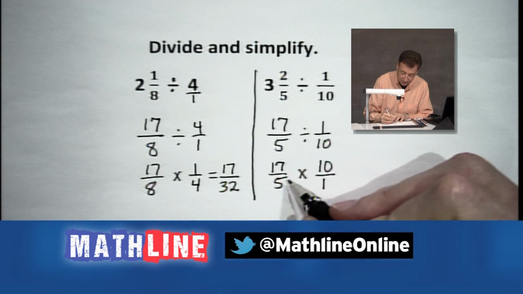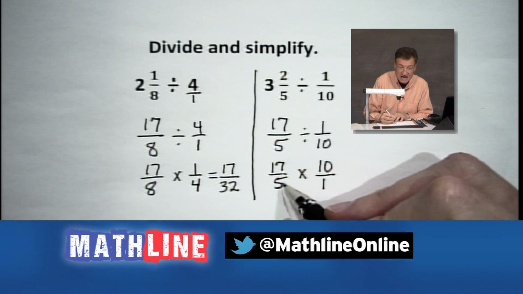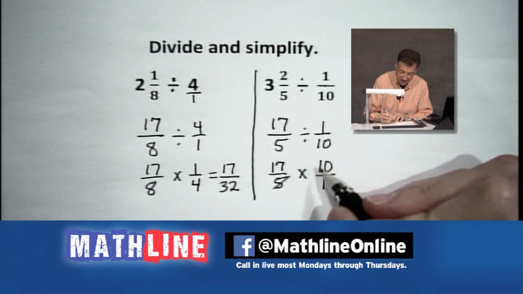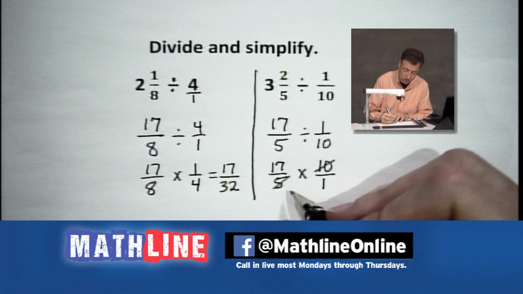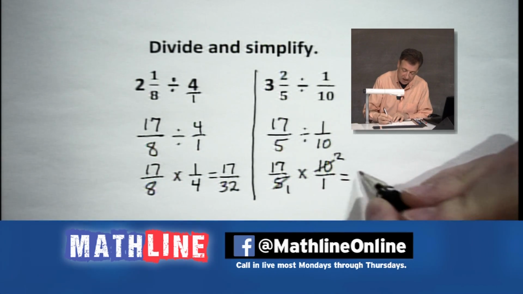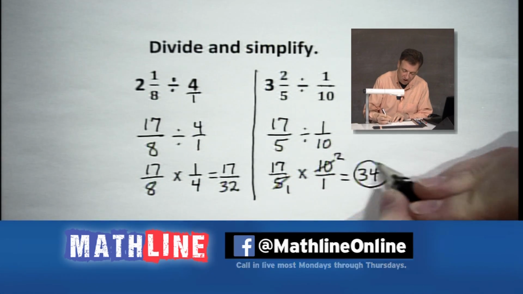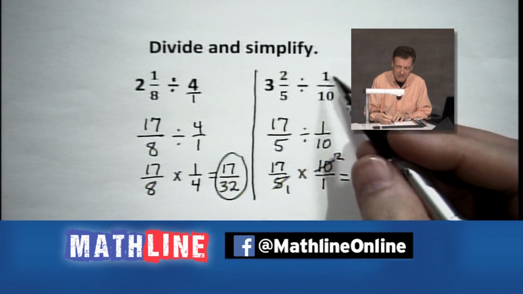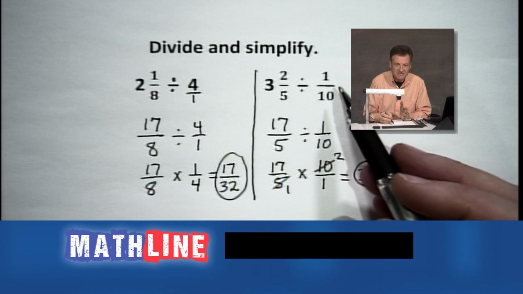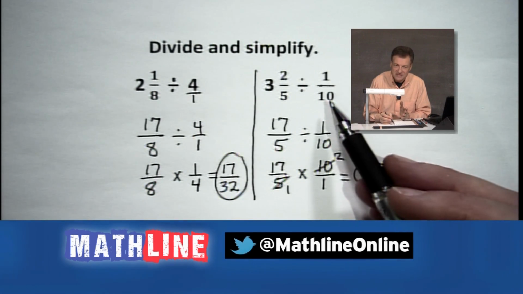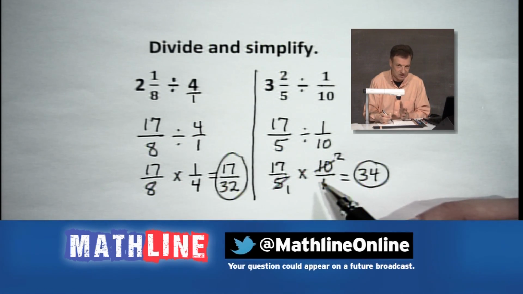What's going to happen here? You see, I see, we all see. How about it? Divide 5 into 10. Goes 2 times. And we end up with 34. And that is interesting because remember, when we multiply by 10, it's the same thing as dividing by 1/10. Or when we divide by 1/10, it's the same thing as doing what? Multiplying by the reciprocal, 10.